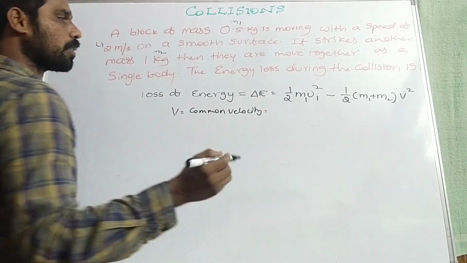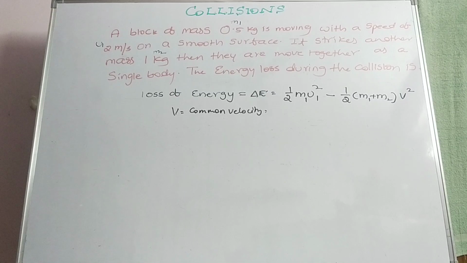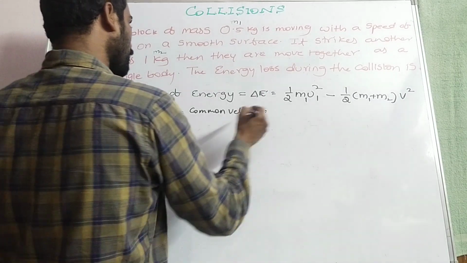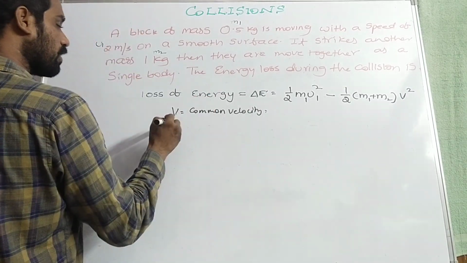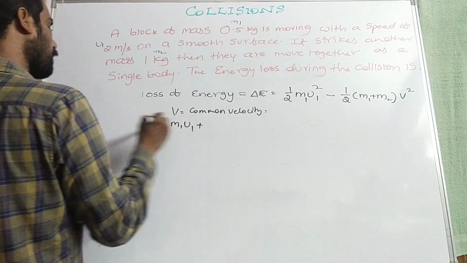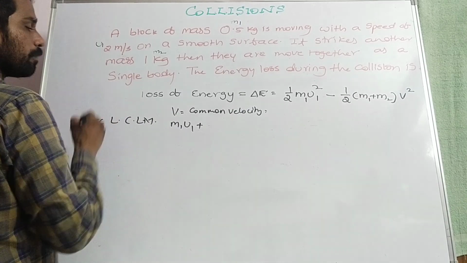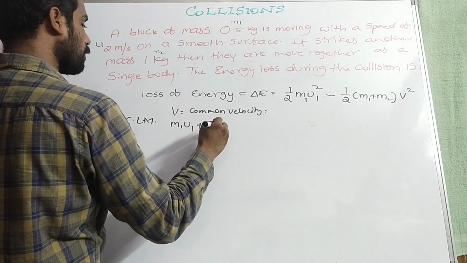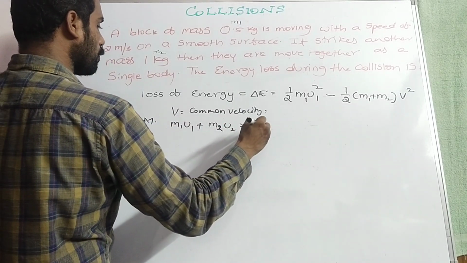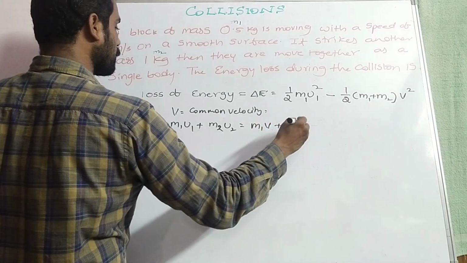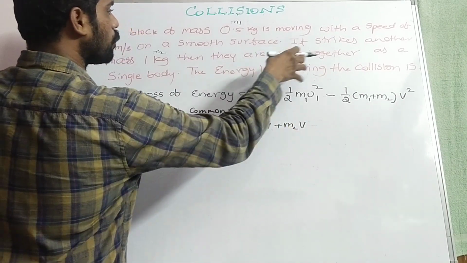What is the expression for the common velocity? According to the law of conservation of linear momentum, m1 u1 plus m2 u2 is equal to m1 v plus m2 v, because both are moving together.